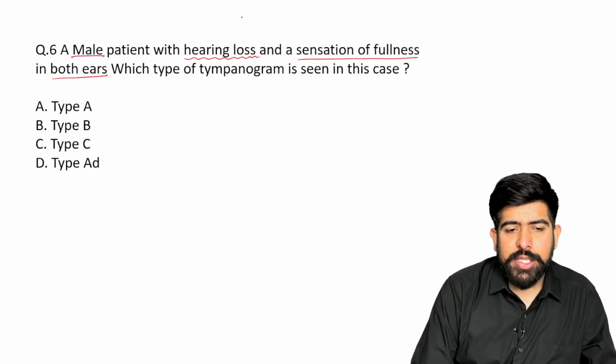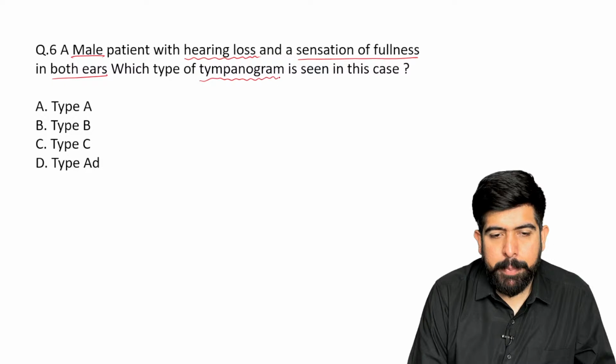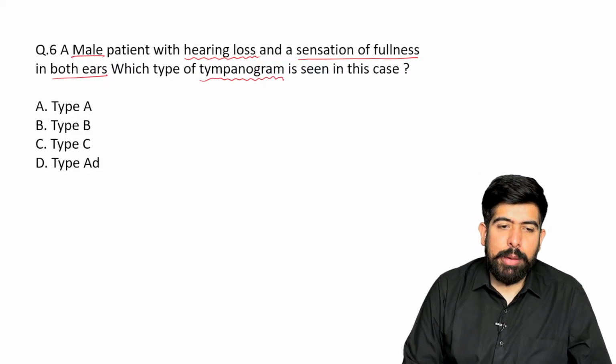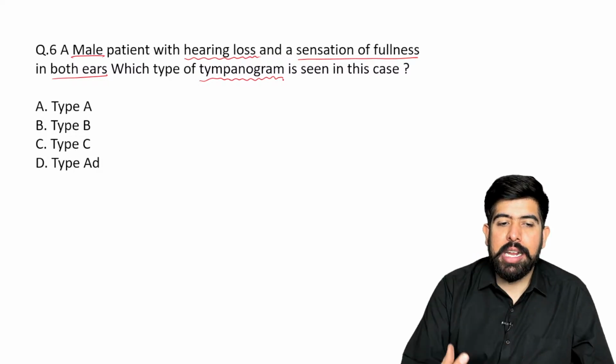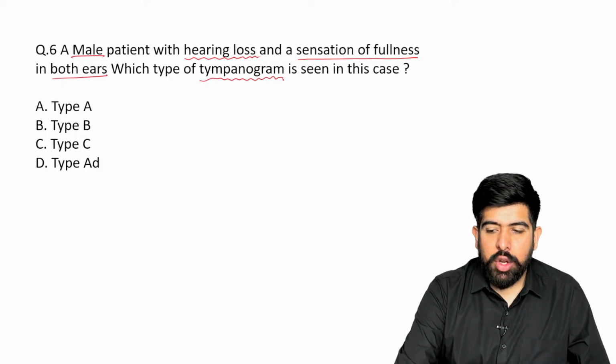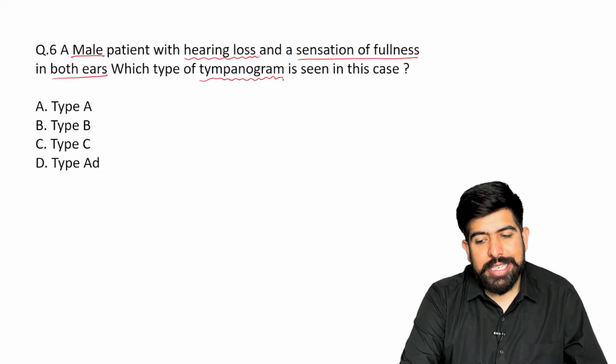So this wants to ask you which type of tympanogram, guys? What is a tympanogram? This is the type of investigation where we look at how movable your tympanic membrane is. This is known as a tympanogram.